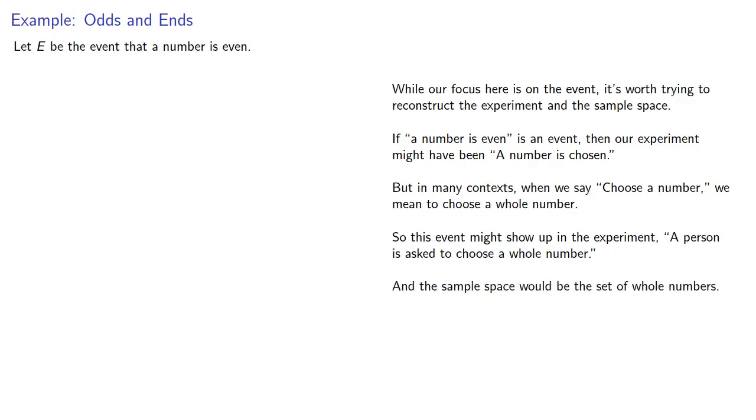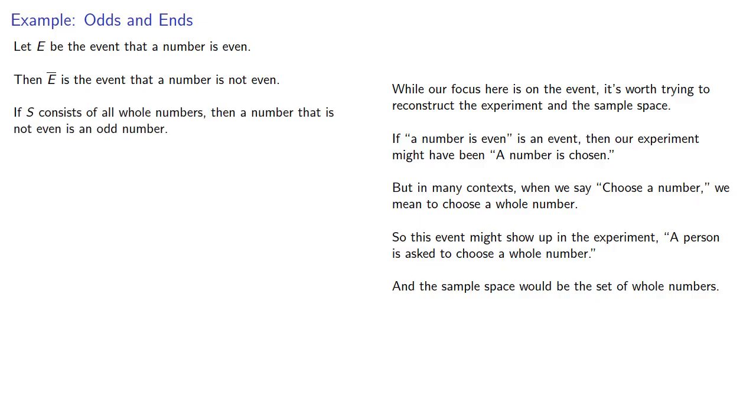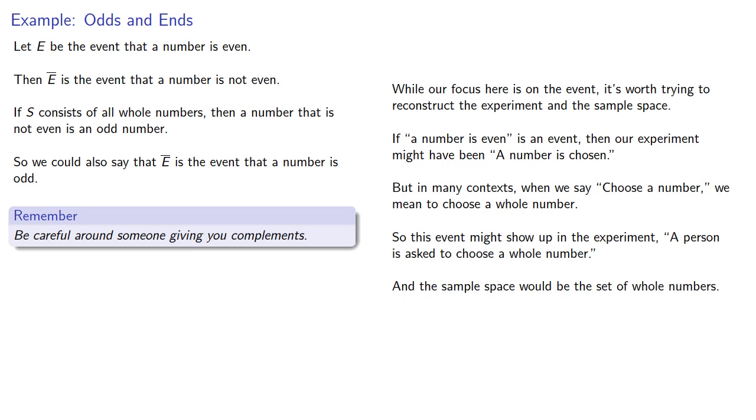So now, if E is the event that a number is even, then the complementary event, well, first of all, it's that the number is not even. But if our sample space consists of all the whole numbers, then a number that is not even is actually an odd number. So we could say that the complementary event is the event that a number is odd. But again, another important idea in life, be careful around someone giving you compliments. And in particular, we can always express a complementary event as not the event, but if we do a secondary interpretation, we have to be careful.